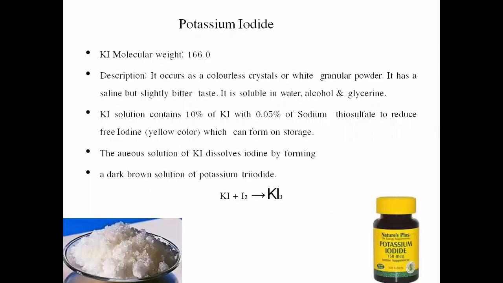Now, the next compound from the expectorant category is potassium iodide, having molecular weight 166 grams. Now, the description: it occurs as colorless crystals or white granular powder having a saline but slightly bitter taste. It is soluble in water, alcohol, and glycerin.